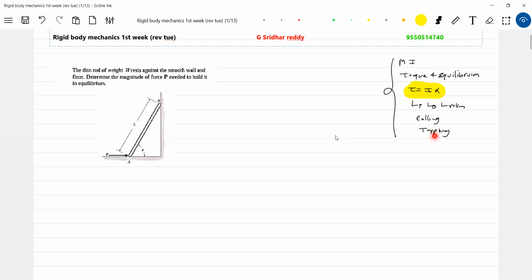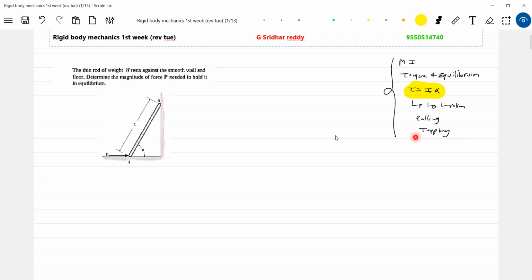Then what is the probability? Rolling is something. If you are able to say torque equal to I alpha, then equilibrium is also covered. If you're able to calculate moment of inertia, it's covered. We study these individually for clarity, but you know very well how to use conservation of angular momentum in rolling motion, so those ideas are covered there. If you touch rolling, this will be taken care of. If you touch torque equal to I alpha, these two will be taken care of. Toppling is one independent topic. Work out on this.